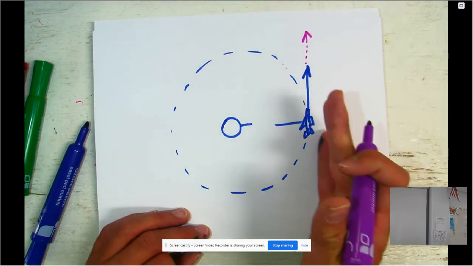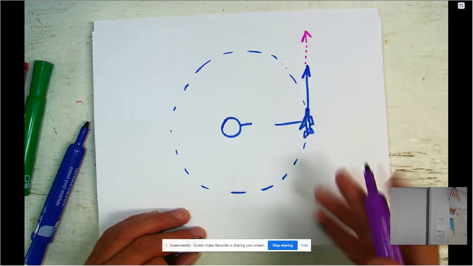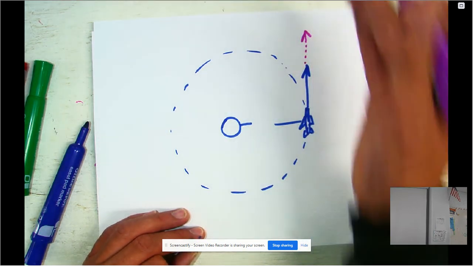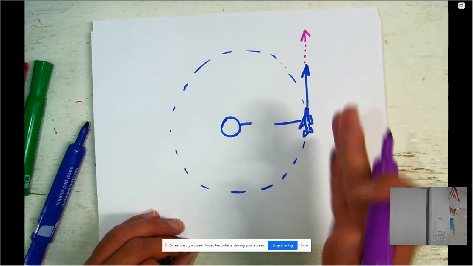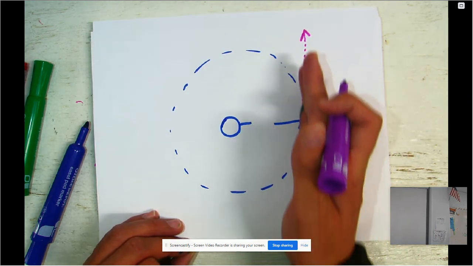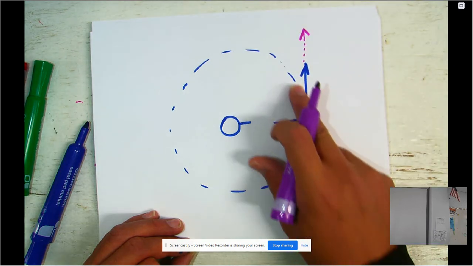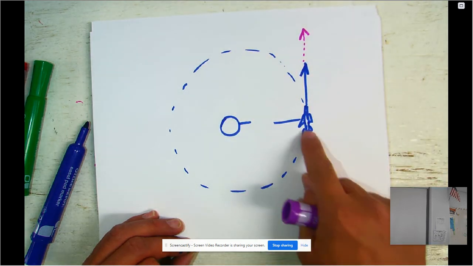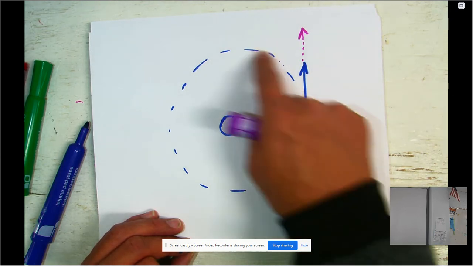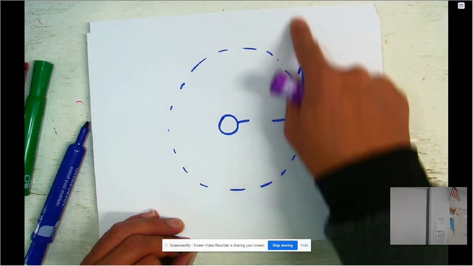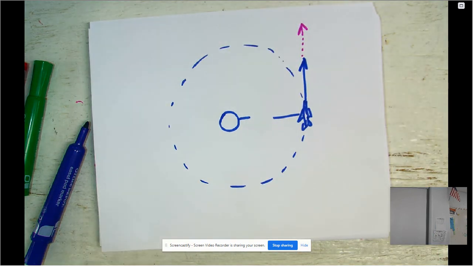This is called your tangential velocity. It's a line that could be drawn tangent to the circle that was being created here. Just know that it would move off in a straight line. It would not curve at all. It wouldn't curve a small amount or a large amount. It would move off in a straight line only.